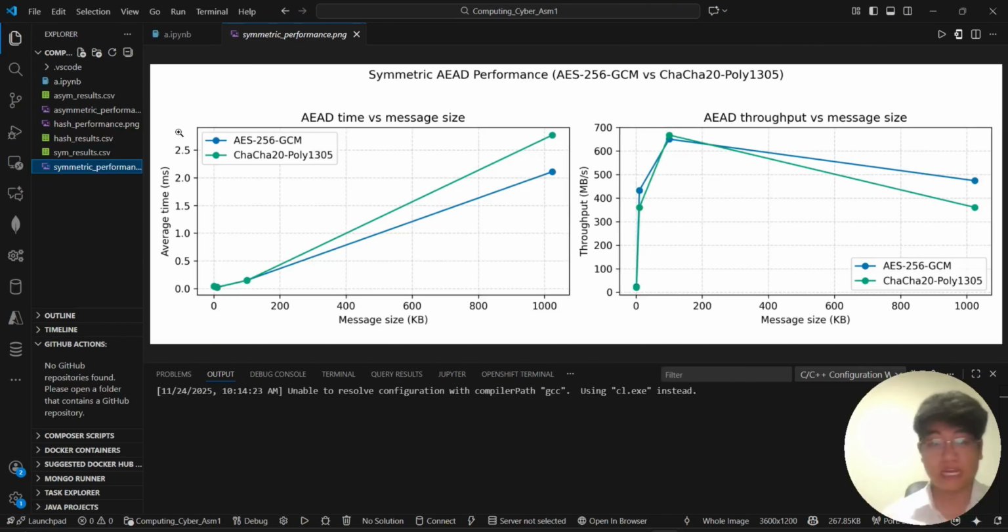All the code, data, and analysis will be available on my GitHub repository for verification and further research.